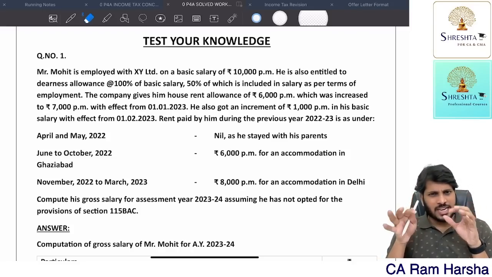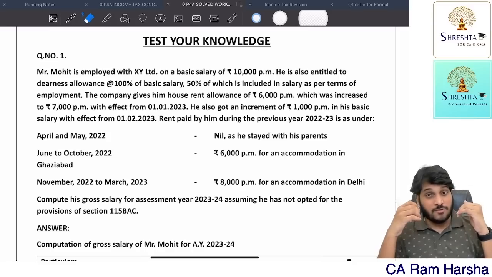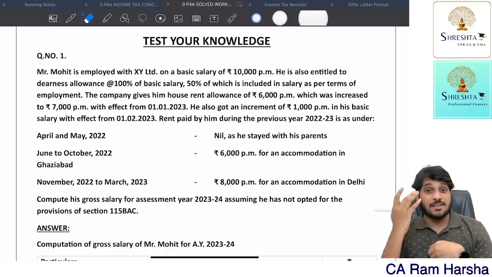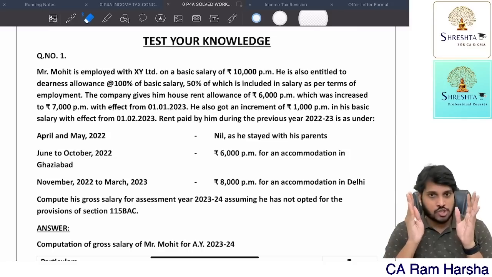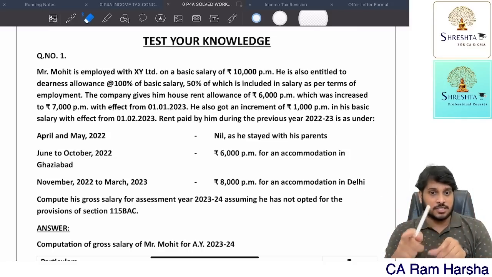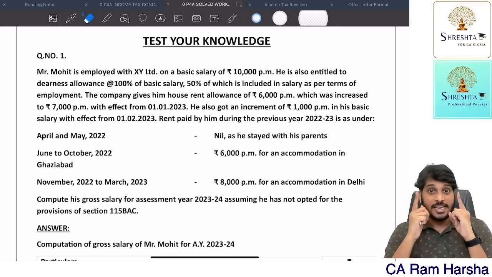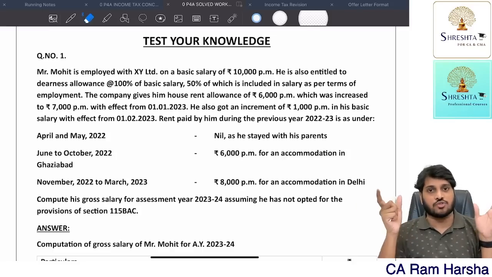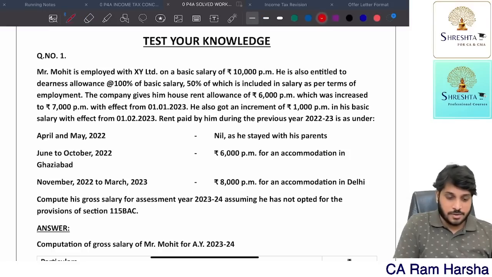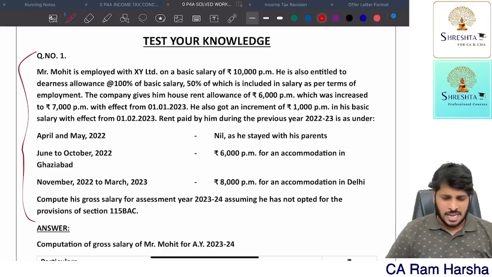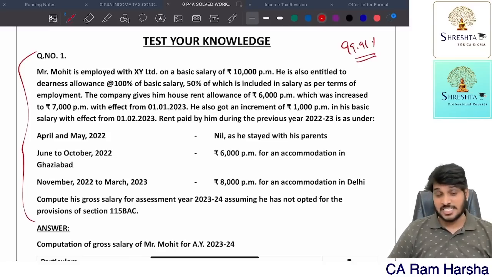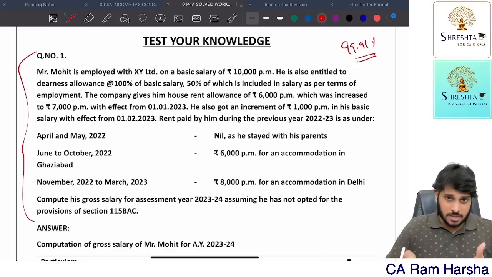For some months, he did not pay rent at all. When you have not paid rent at all for 2 or 3 months, no perquisite, no exemption at all for HRA. For those months where you have not at all incurred rental expenditure, for those months if you receive HRA elements, that HRA is fully taxable because in those months you have not paid single rupee rent also. So on that logic, this problem has been framed. Getting it? 99.99% they will not ask in exam at all this kind of question. If at all they ask also, I'm explaining you now.